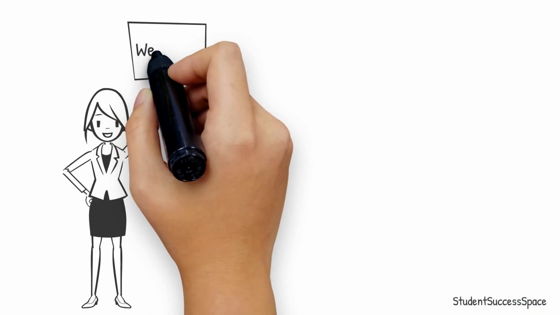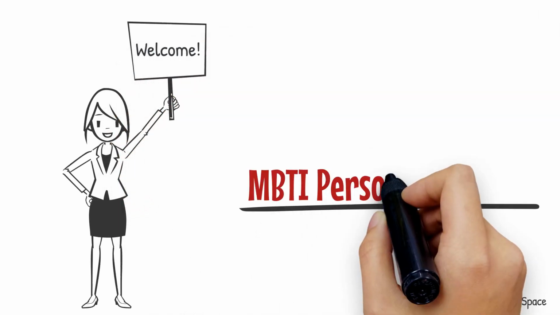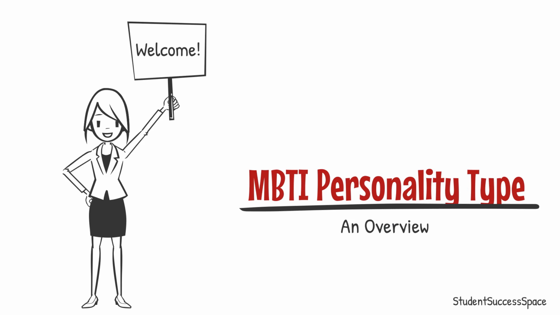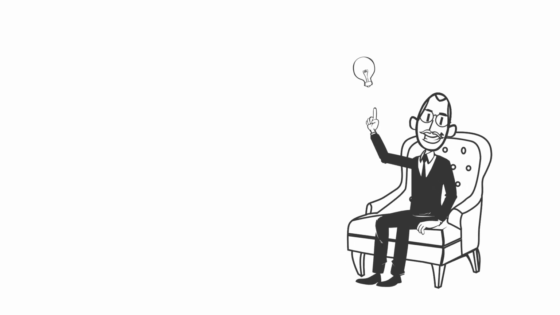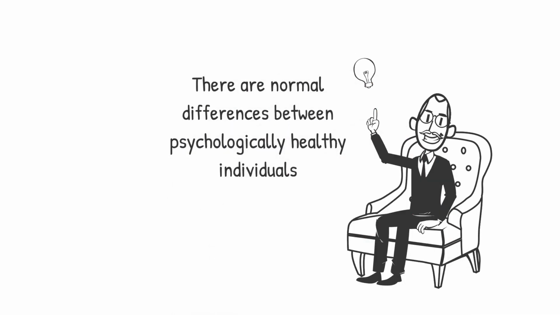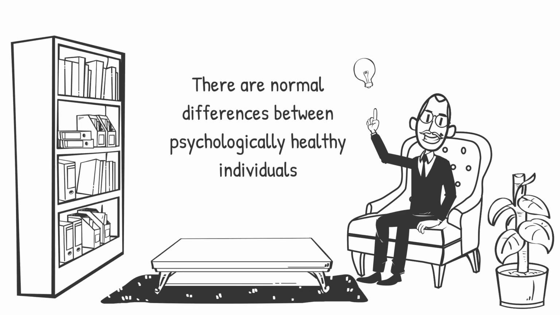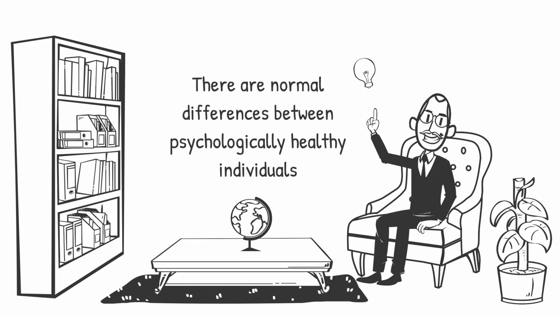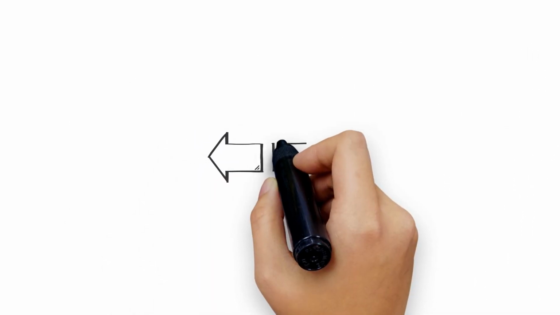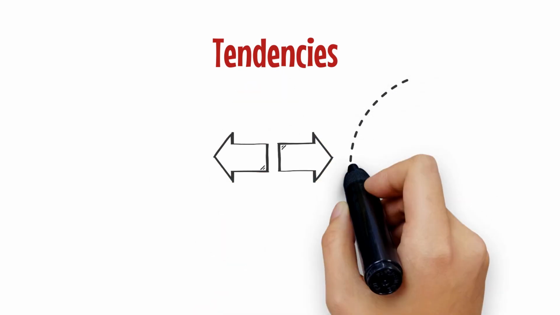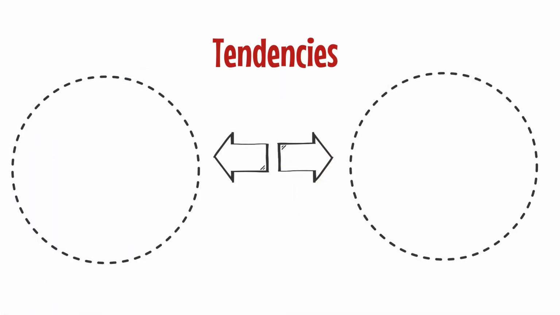Jumping into MBTI, it is important to truly understand what personality type is. MBTI started with a theory of personality type developed by Carl Jung, where he explained that there were some normal differences between psychologically healthy individuals. He then identified that this difference in behavior resulted from inborn tendencies, which we call nature, and the way that individuals were raised and their environment, the nurture.